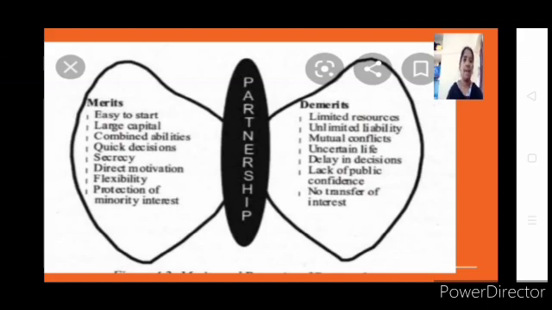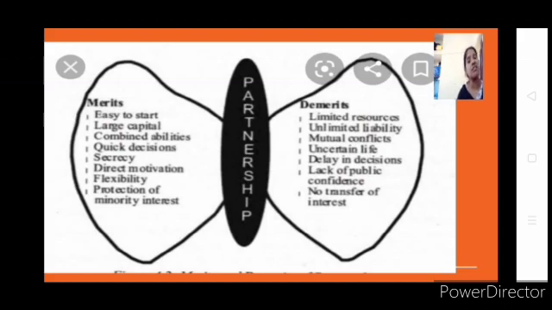people as partners. Next point, we say lack of public confidence. The opposite we can say: secrecy can be maintained because registration is not compulsory, and there is no need to show your books of accounts to the government, hence secrecy can be maintained. But here as a demerit, lack of public confidence. That is, if you are doing a business, people may not believe in your business and they don't want to be partners of your business. Why? Because you are not showing your accounts to the government. How would they know what you are showing, what profits you are showing?